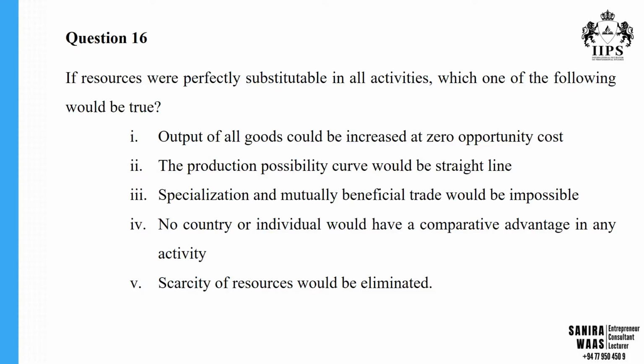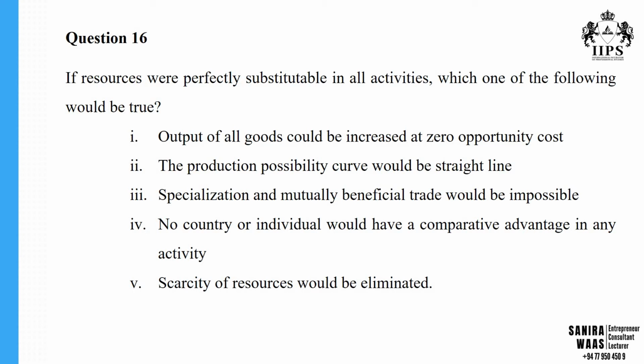Question number 16. If resources were perfectly substitutable in all activities, which one of the following would be true? Output of all goods could be increased at zero opportunity cost. The production possibility curve would be a straight line. Specialization and mutually beneficial trade would be impossible. No country or individual would have a comparative advantage in an activity. Scarcity of resources would be eliminated.